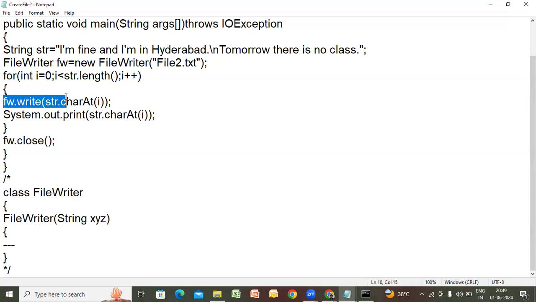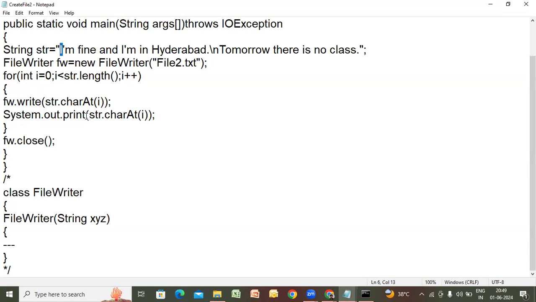What is the first statement executed? You are writing onto the file. fw means file, don't forget. On the file you are writing str.charAt(i). First iteration, i is 0. In the 0 position, what is there? I. I is written onto the file.